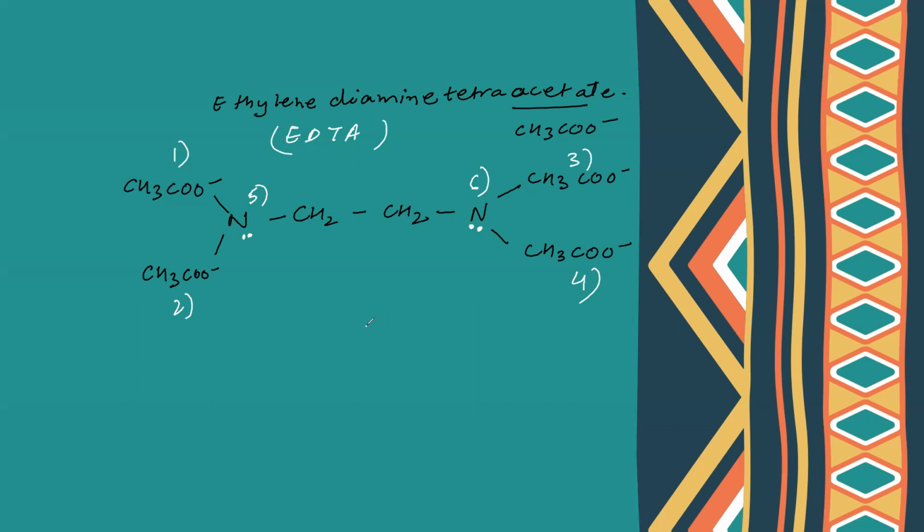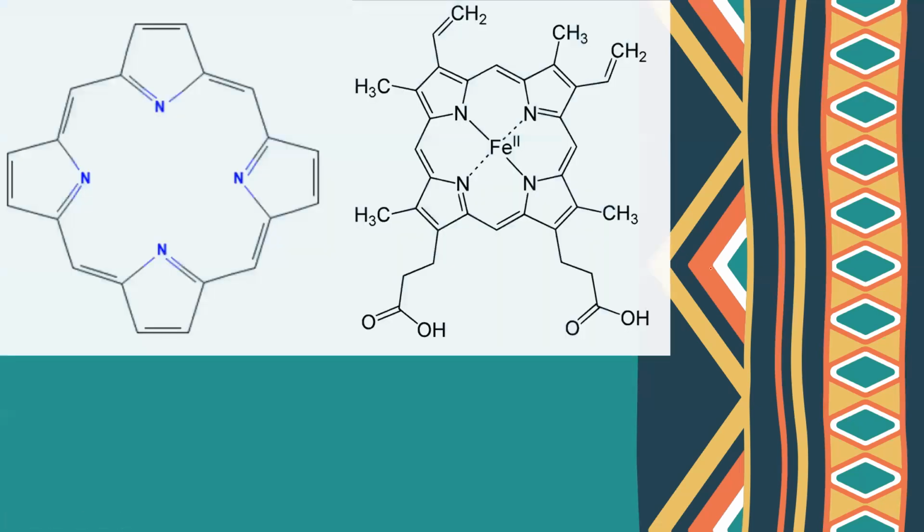Like you have a metal there. So nitrogen, this, and this. They all will bind together. Okay, hope this is clear. Now, nature is really amazing. So we will discuss one naturally occurring polydentate ligand, which is our porphyrin ring. So this is also in your syllabus. We will just go through it.